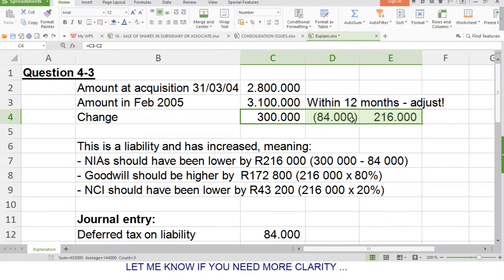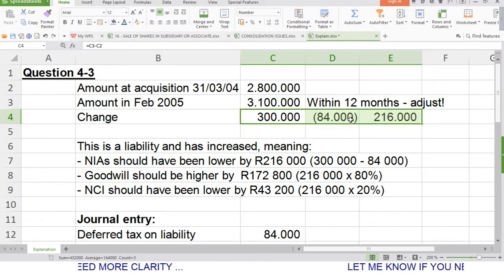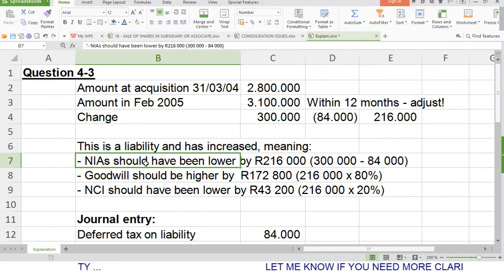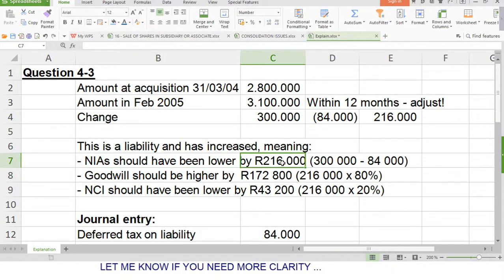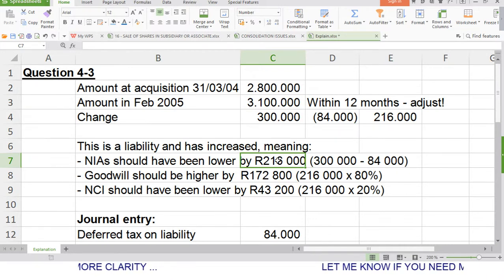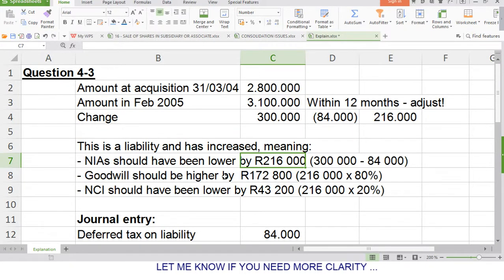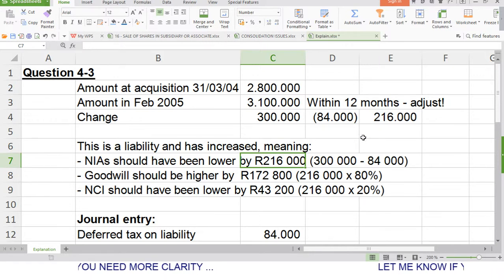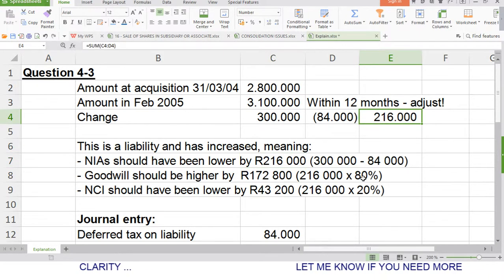All right, but we didn't, because we didn't have enough information at acquisition. Now this means the net identifiable assets should have been lower by 216,000. So the net identifiable assets at acquisition were overstated by 216,000. Goodwill should have been higher by 172,800, which is this after-tax amount by 80%.